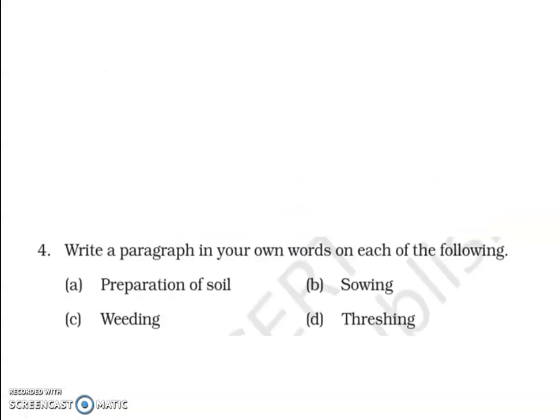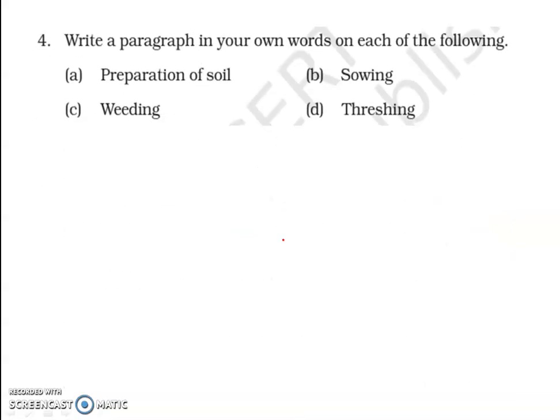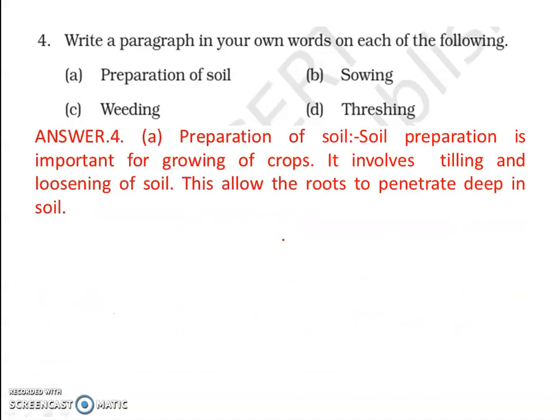Now question number 4: write a paragraph in your own words on each of the following: preparation of soil, sowing, weeding and threshing. Now you have to write the detail of these topics in your own words, right? The first one is preparation of soil. This is the first step of crop production.